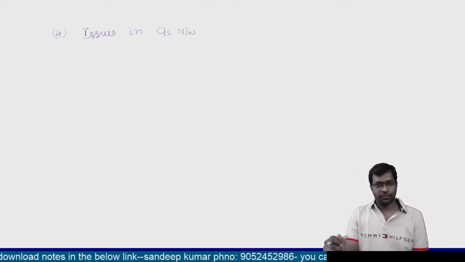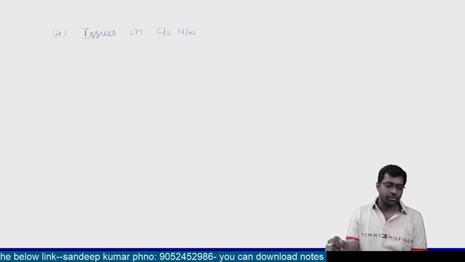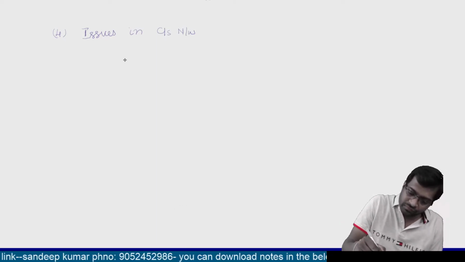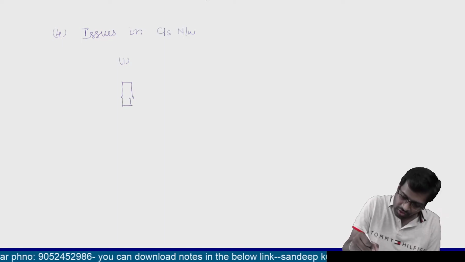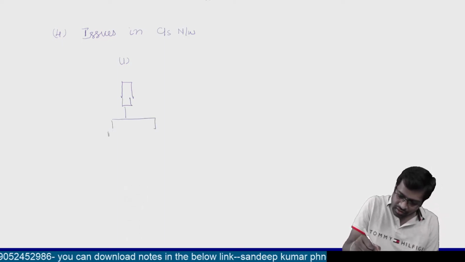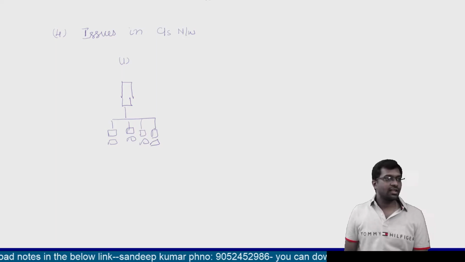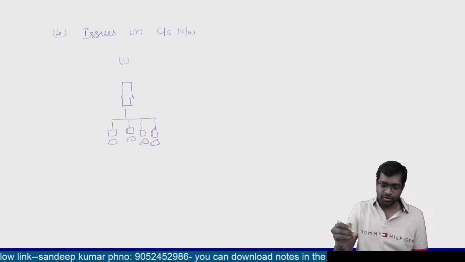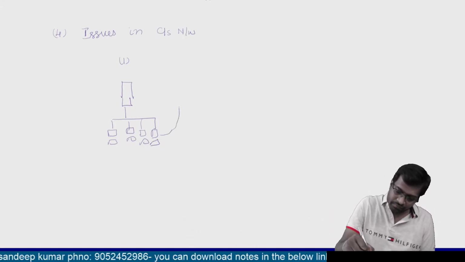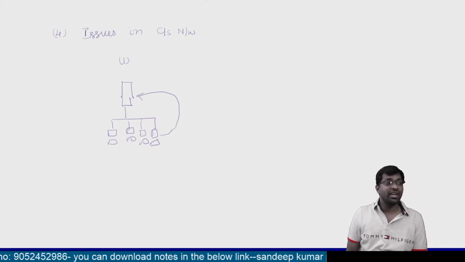Now if you see the study material, we have two issues in client server network. Okay. Now what is the first issue? First issue is nothing but, again, let us say you have a server and you have certain clients. So what happens if multiple requests come at the same time? Now let us say 10,000 requests are coming at the same time. Now what happens? The server will always maintain a queue.